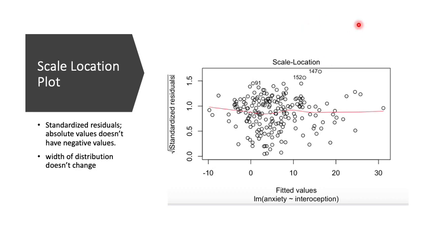This is a scale location plot of our bivariate model. It gets rid of any negative values but allows for the width of the distribution to not change. As you can see, our LOESS curve line is not strongly impacted by many values, so there's not much concern about this.